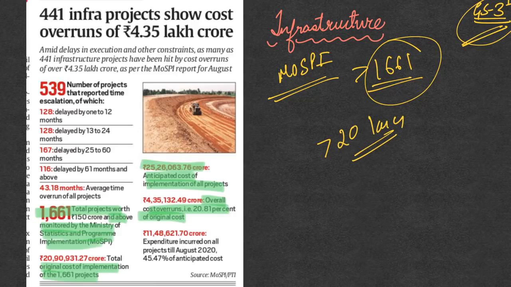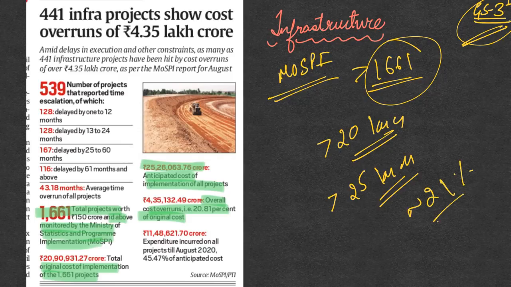But now it is seen that there is a cost overrun, and the same number of projects are now costing more than 25 lakh crore, which means there is a cost overrun of nearly 21%.